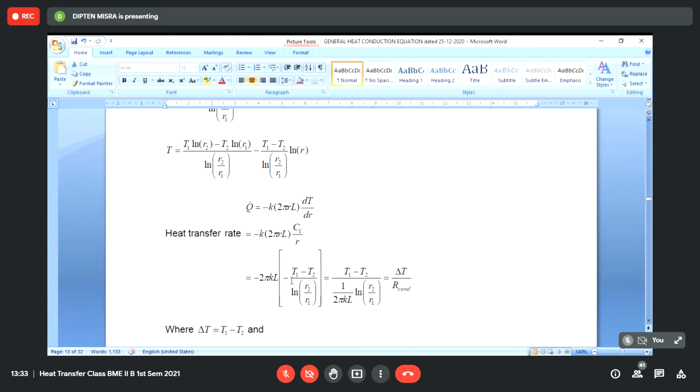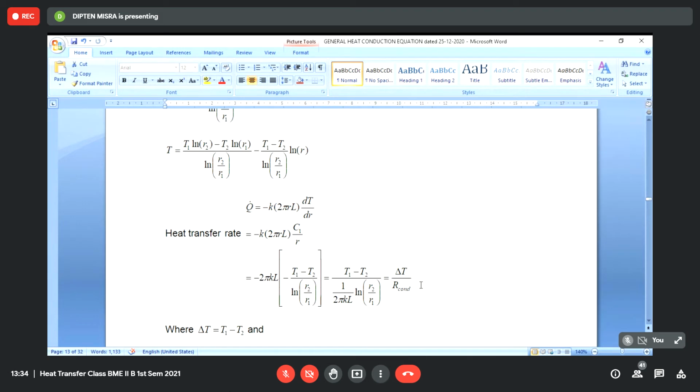If you put in the values, C1 by r has already cancelled: 2 pi r, this r and r cancel. It is C1, so it becomes equal to (T1 minus T2) into 1 by 2 pi kL log of r2 by r1. Now we can write this as delta T, where T1 minus T2 is the temperature difference, which is the cause of this heat transfer. This is the potential difference for this heat flow, divided by what is called the conductive resistance.